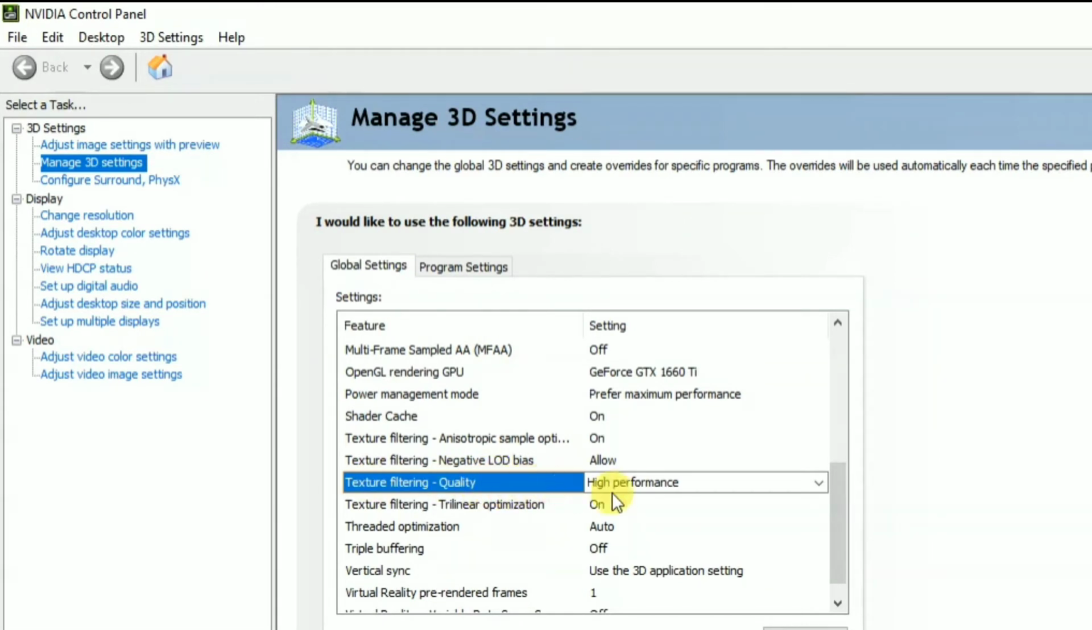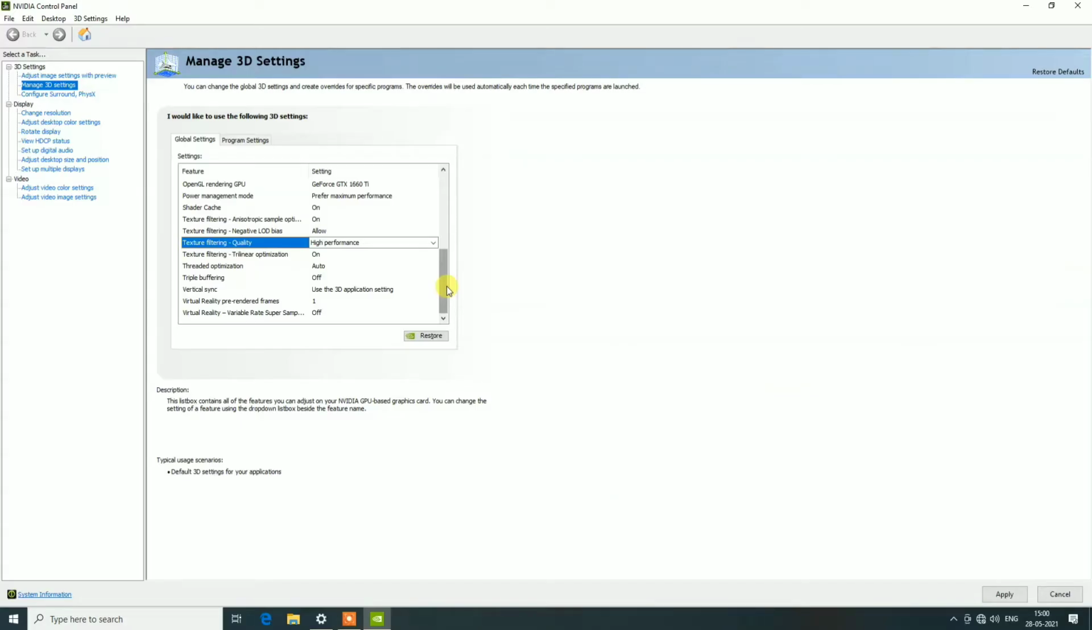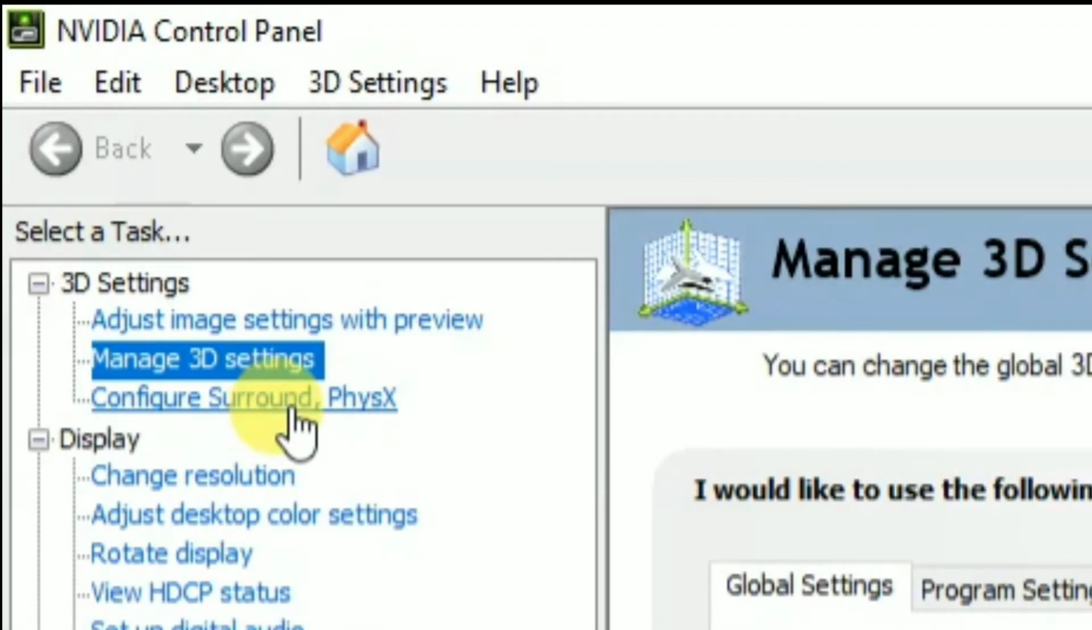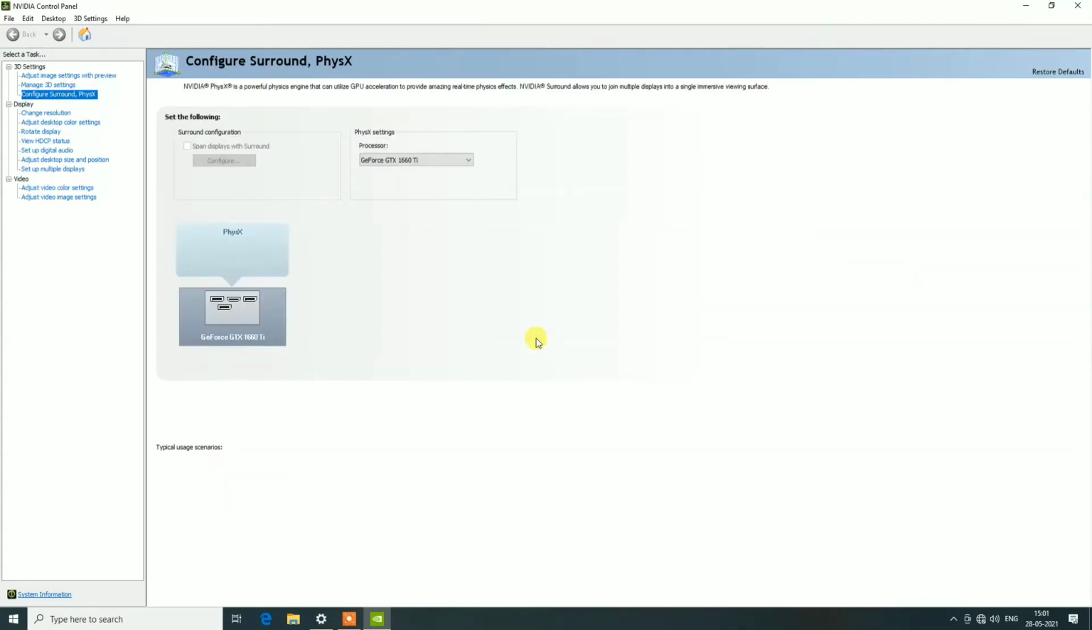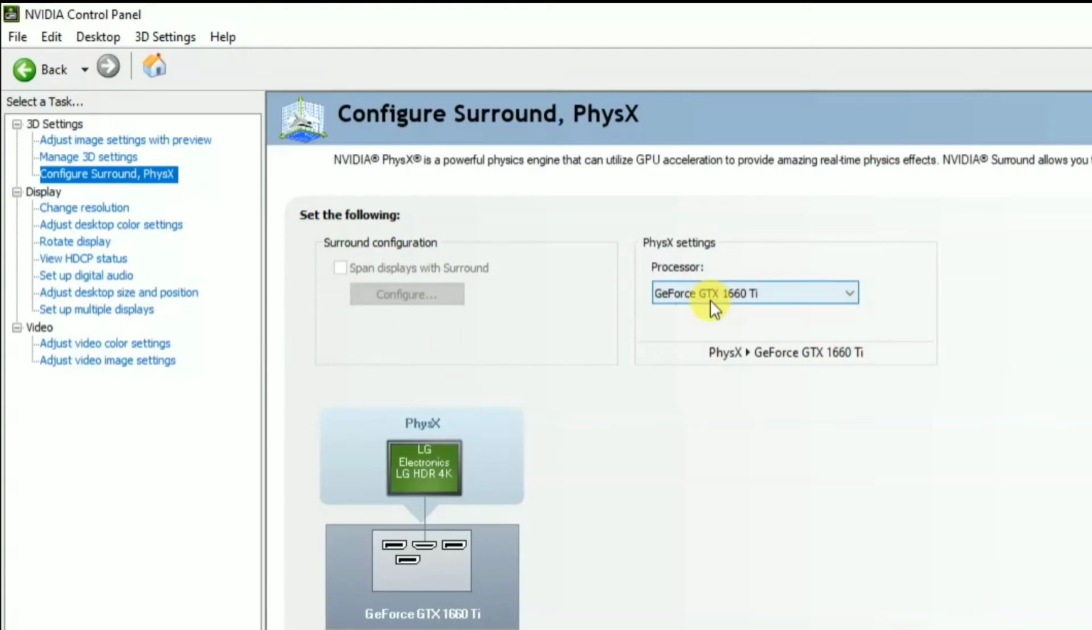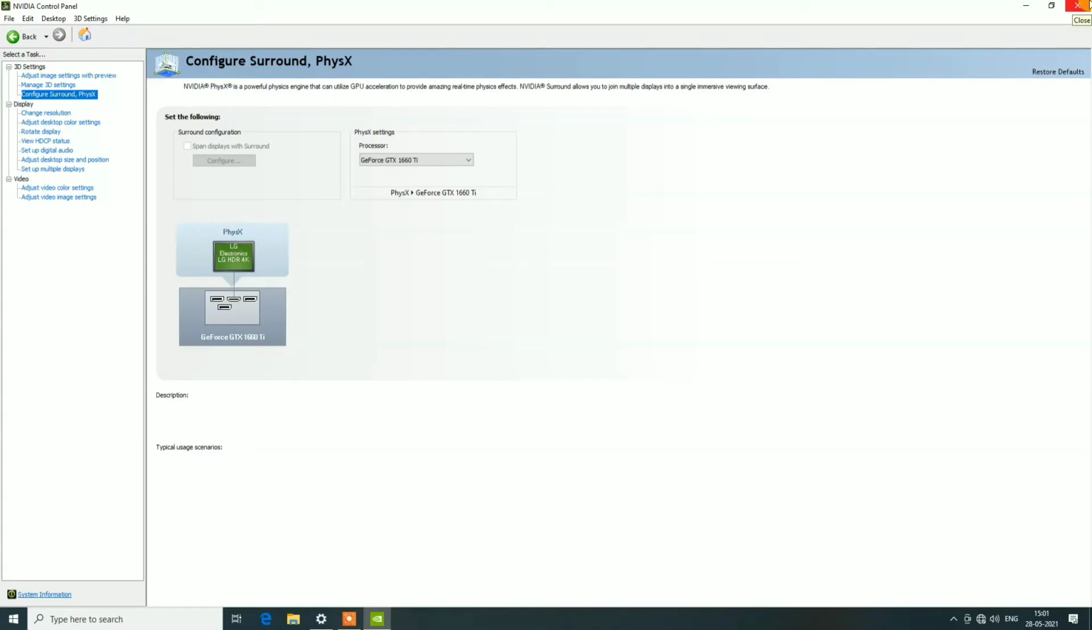And guys, now you have to go to Configure Surround, PhysX, and you have to apply all the settings. Here you can see an option showing in the PhysX configure surround. You have to choose GeForce GTX and your card name, because there is a default option, so you have to choose your card.